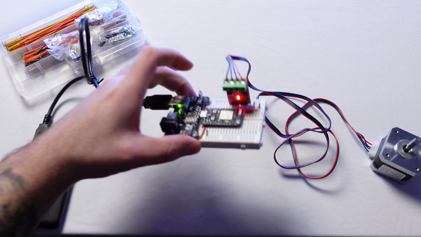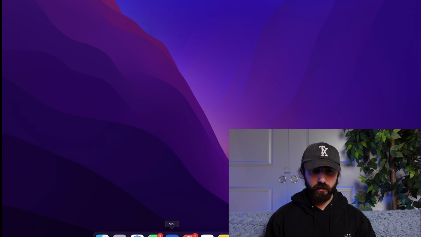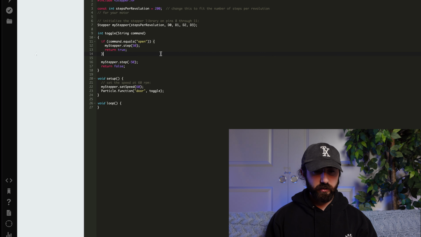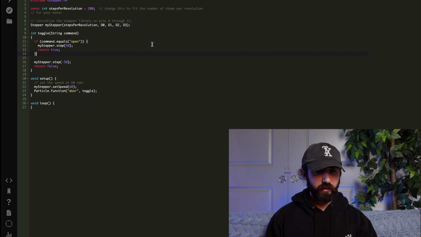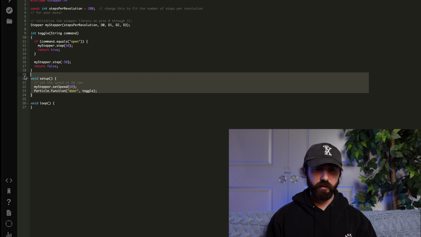Now let's look at the controller code. So the final step here is to get this motor working. Essentially, this is what the stepper motor looks like, very simple. The number of steps I need to know of the motor, and then divided by 4 because the deadbolt only turns about a quarter. So step 50 to open the door, step -50 to close the door, and then I'm exposing an endpoint that I can call to open and close the door.